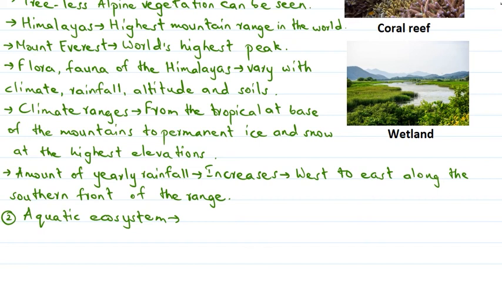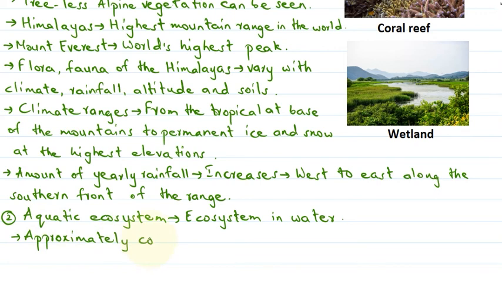So it is an ecosystem in water, and it approximately covers around 71% of the earth's surface. So the 71% of earth's surface is covered by the aquatic ecosystem.